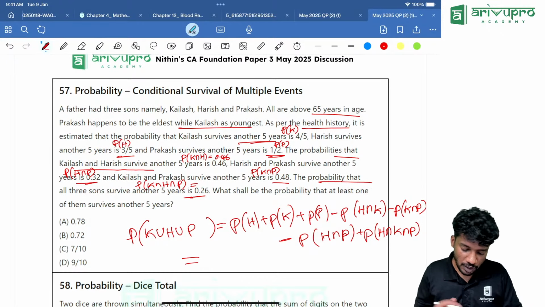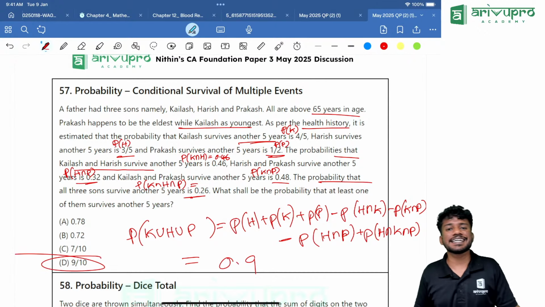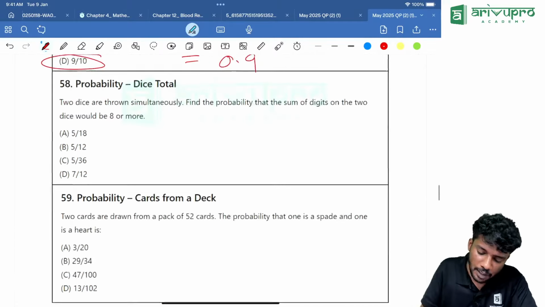Finally click MRC. How much are you getting? You are getting 0.9. Answer is option D, 9 by 10. 9 by 10 is nothing but 0.9. Now next question.